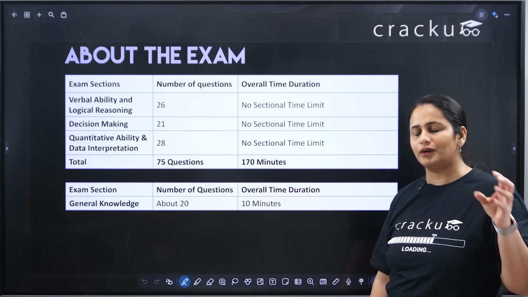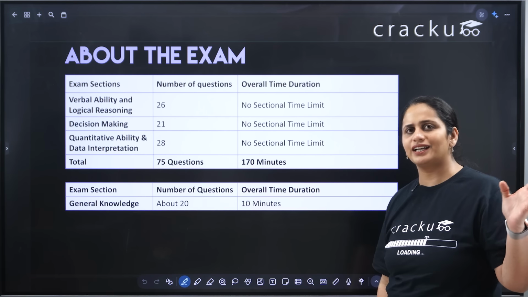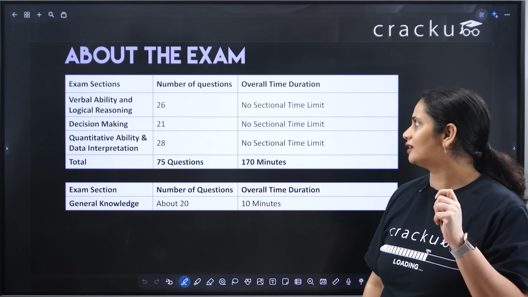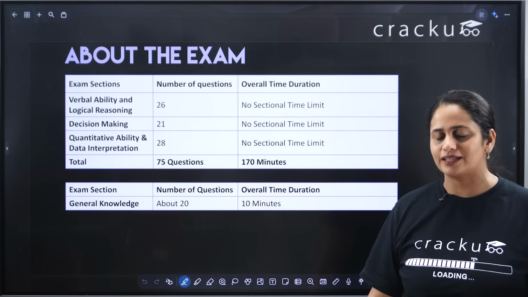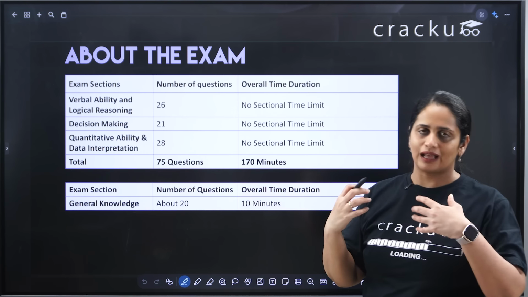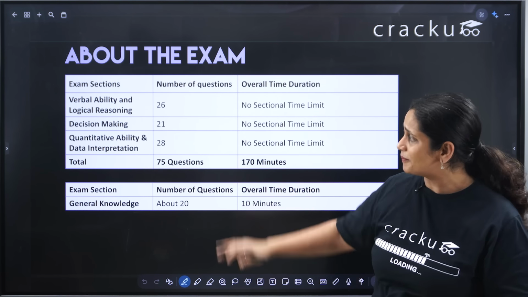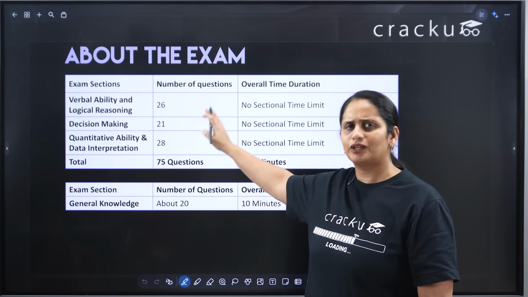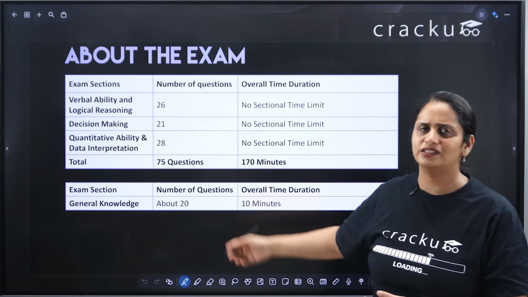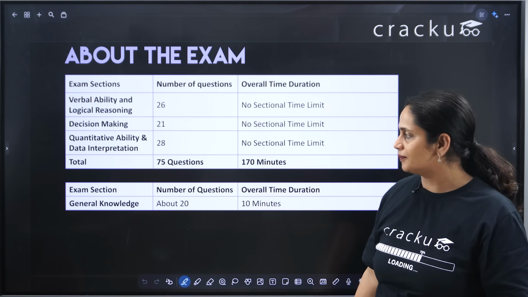I've given XAT multiple times, and I have topped XAT I think 3 times at least. My strategy for doing well in XAT has always been the same. I am fairly good at VALR by default because I am a tutor. I have a very good understanding of the verbal topics and a lot of experience in these topics. I find it much easier to do, so I generally score well in VALR.